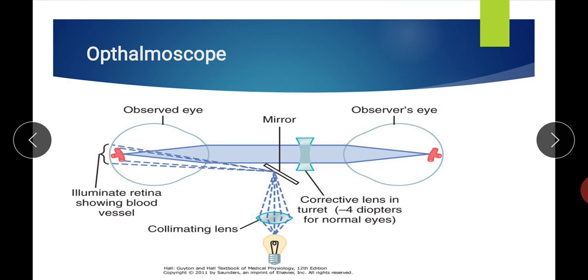origin of the optic nerve from the eyeball. It can also visualize the whole retina or whole fundus. Examination of the retina with the ophthalmoscope is known as the fundus examination. So the retina is also known as the fundus.